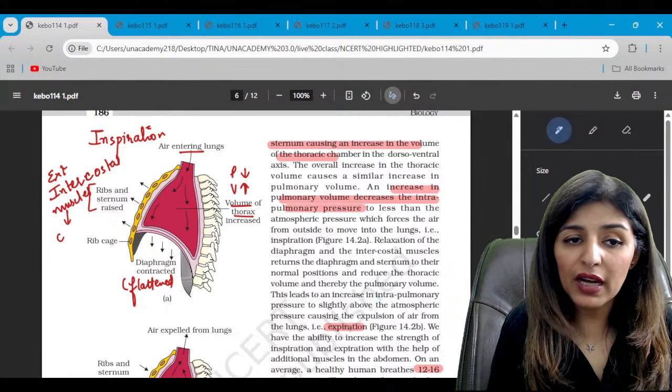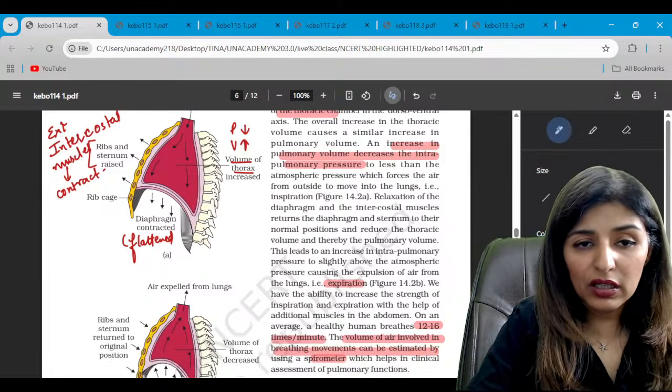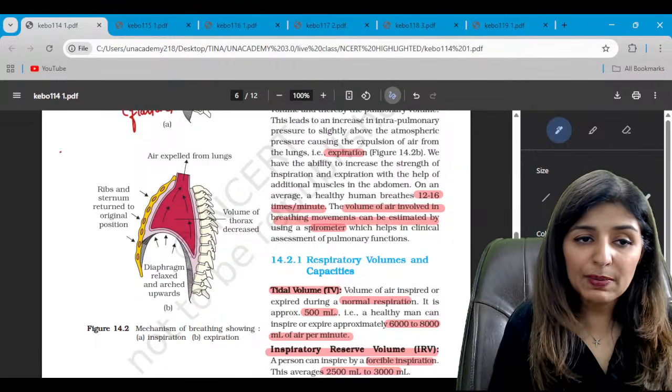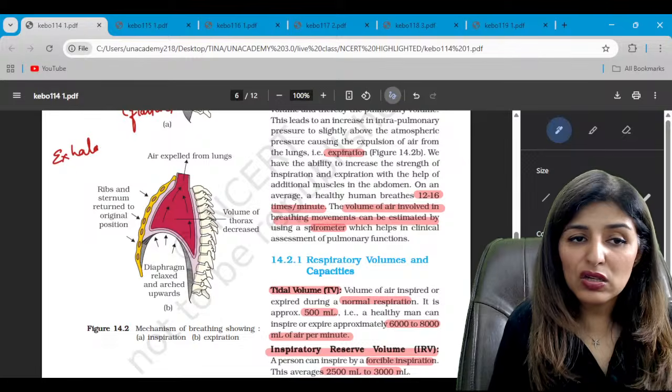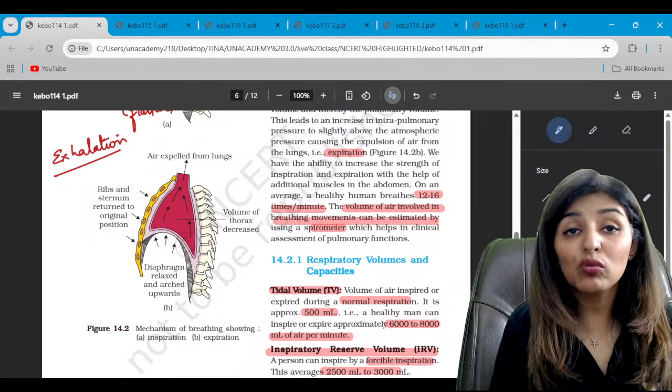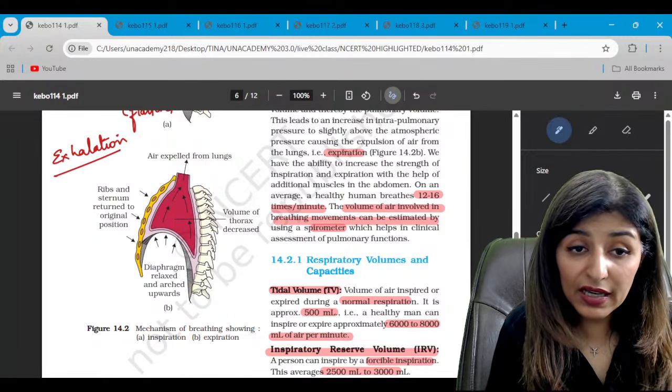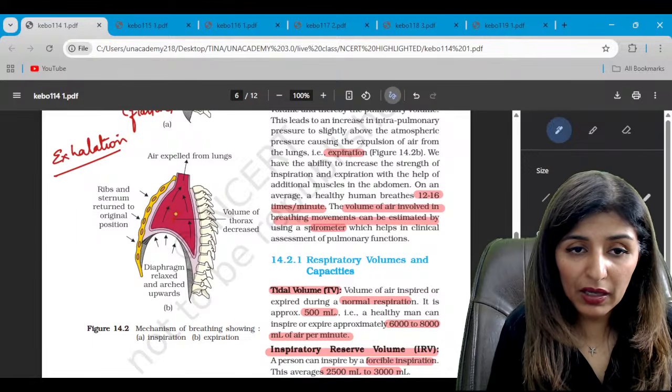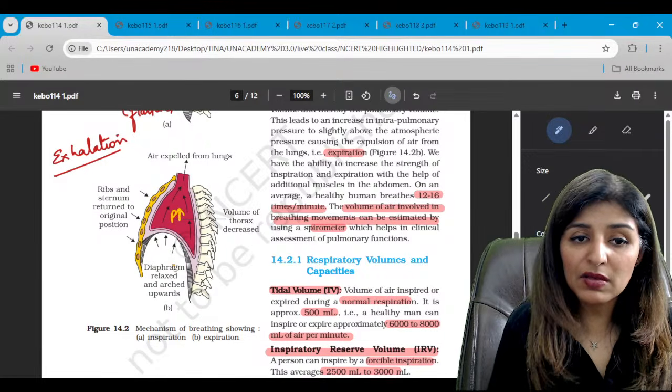Muscles will contract and ribs and sternum will raise. Is that clear? Now, the lower diagram represents expiration or exhalation. For exhalation, that is for air to move out, the pressure inside the lungs should become higher. So pressure becomes higher here.